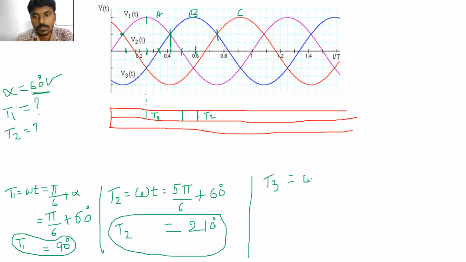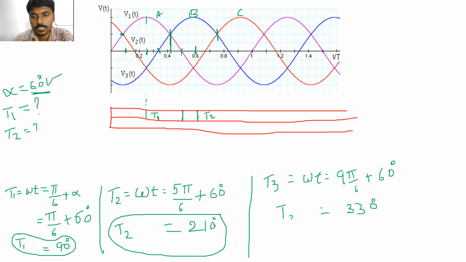T3 will turn on at omega t equal to 9 pi by 6 plus 60. What is the value of this? 9 pi by 6 is nothing but 9 into 30, which means 270. 270 plus 60 is 330 degrees.